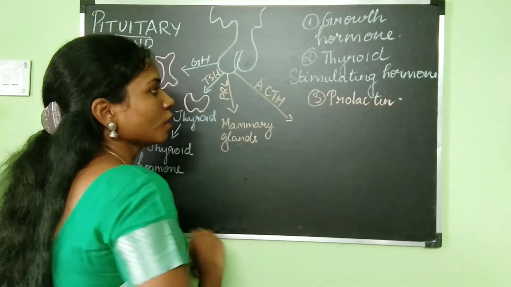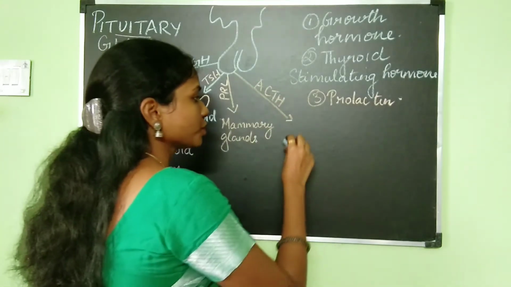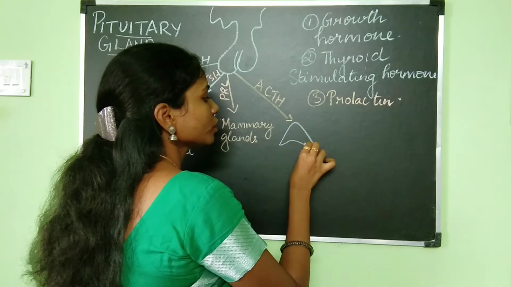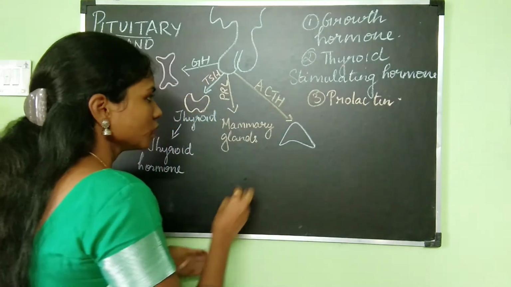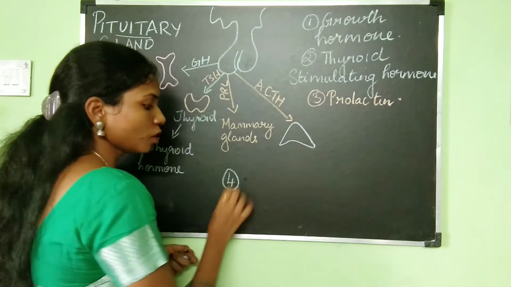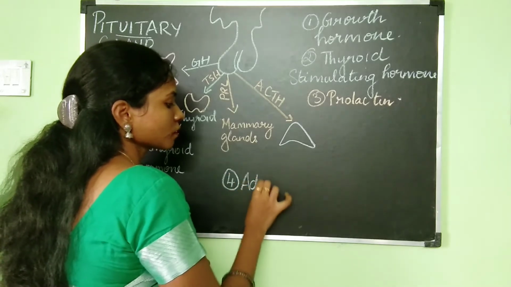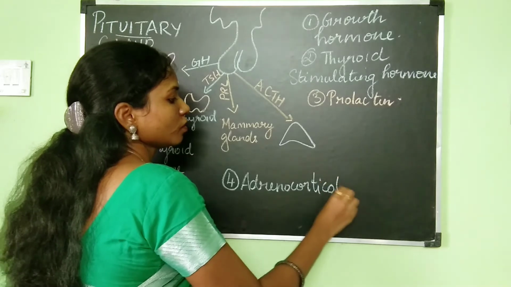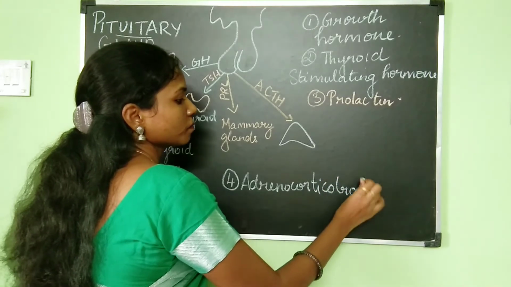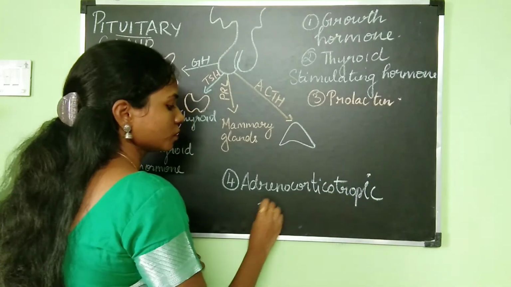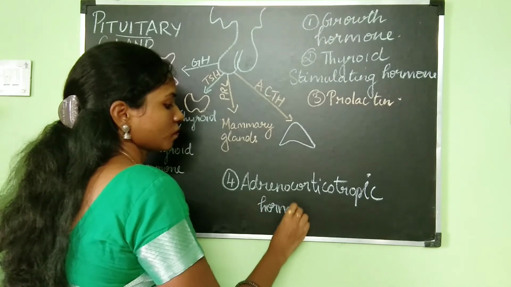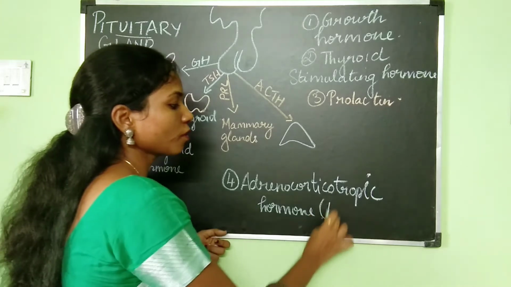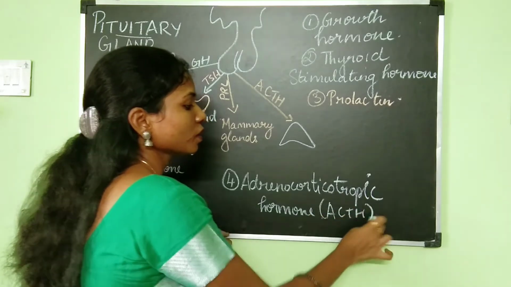That is ACTH. So what is this ACTH? ACTH is adrenocorticotropic hormone. I will write the name of the fourth hormone here: adrenocorticotropic hormone. So what is the work of this adrenocorticotropic hormone, ACTH?